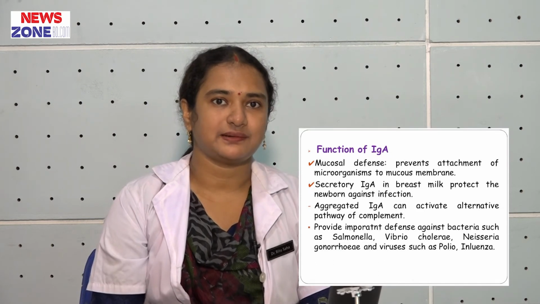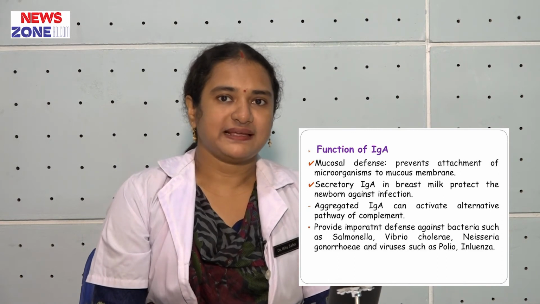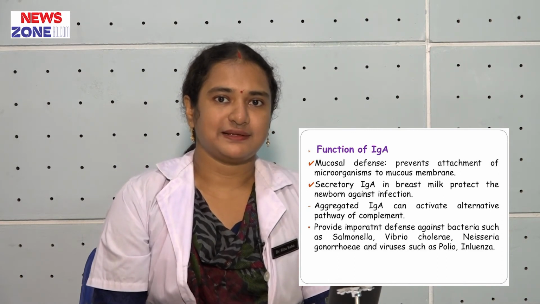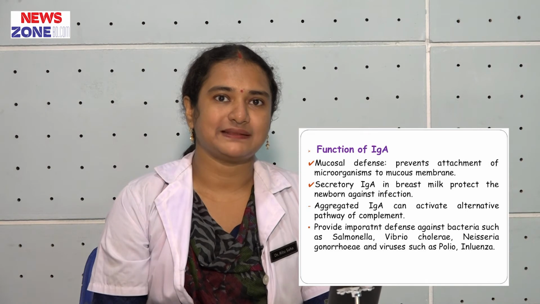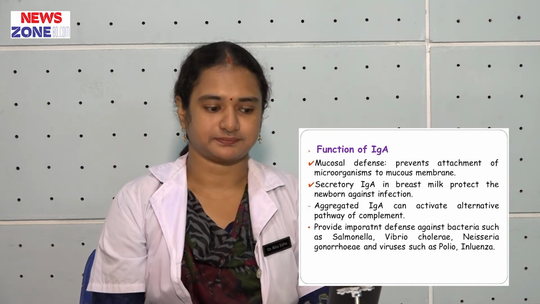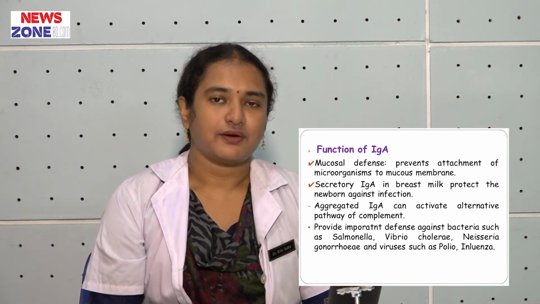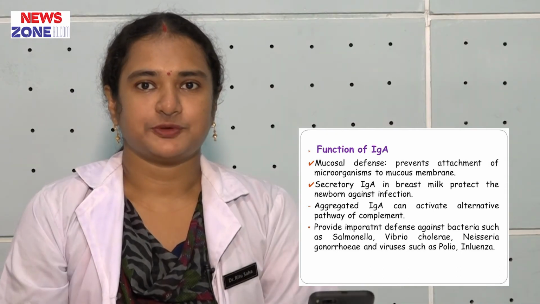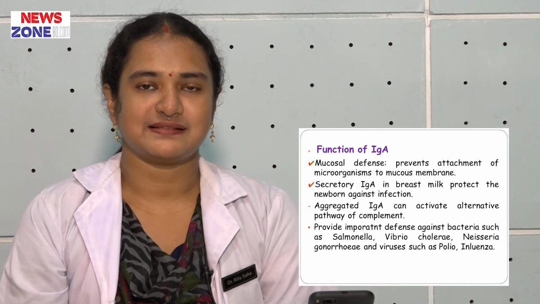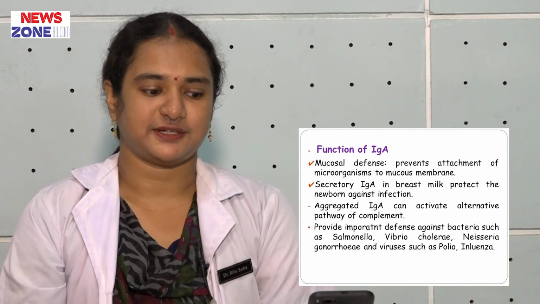Now, function of immunoglobulin A, which is very important for you in examination. Immunoglobulin A produces mucosal defenses, and it is the primary defense mechanism of a newborn baby that they get from breast milk. Immunoglobulin A can activate alternative pathway of complement. Immunoglobulin A1 gives us protection from many bacterial diseases like Streptococcus, Neisseria, Vibrio cholerae and Salmonella infection.